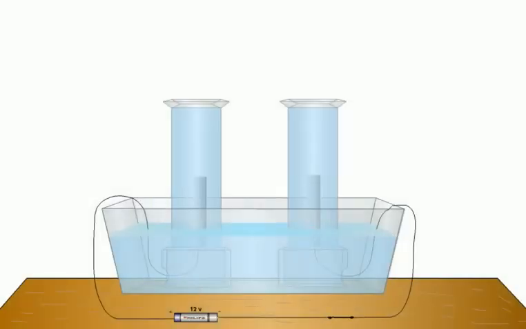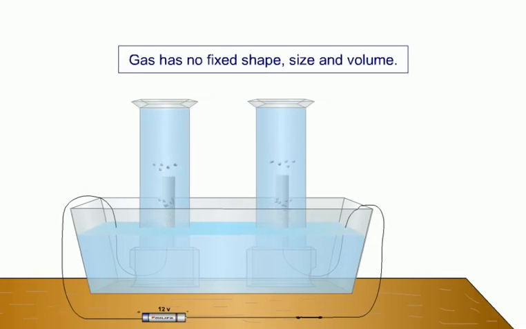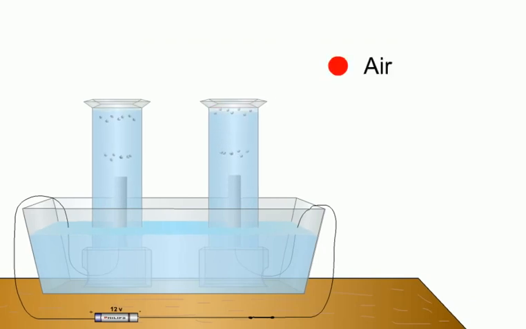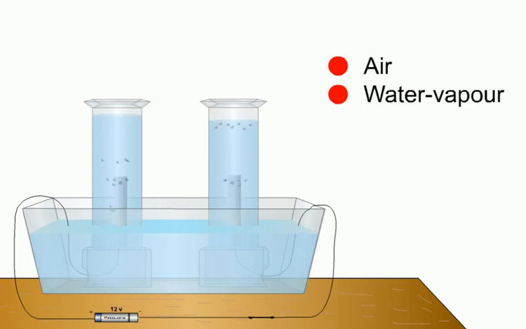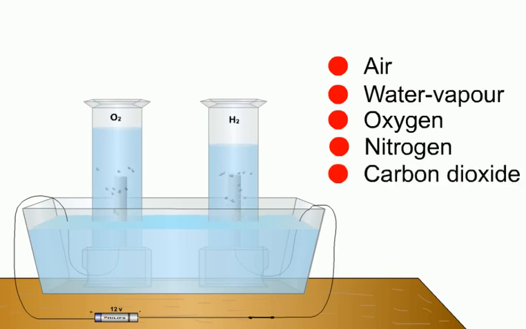The gaseous state, or the gas state. Students, gas has no fixed shape or size and volume. Air, water vapor, oxygen, nitrogen, carbon dioxide, and so forth are gases.